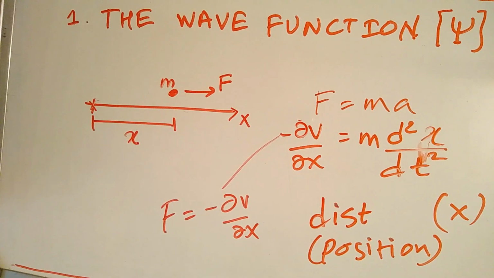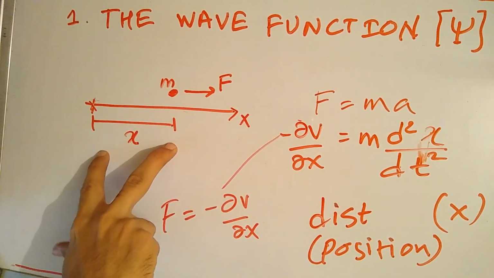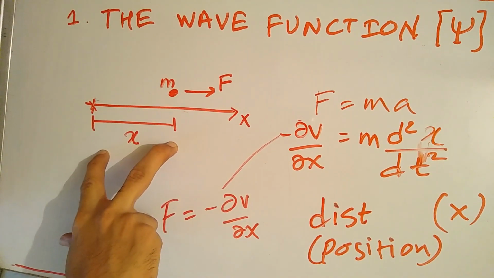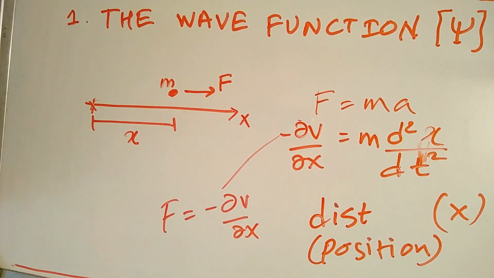Whatever x value we get here will have some definite value that represents the position of the particle in space. But in quantum mechanics, things change a little bit.